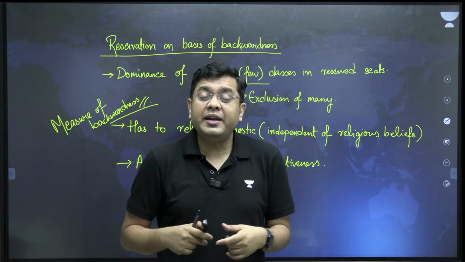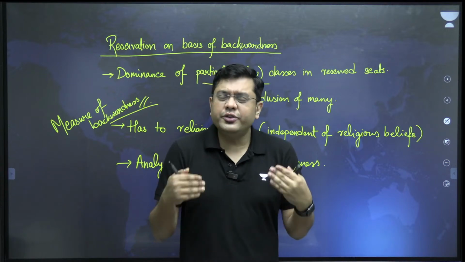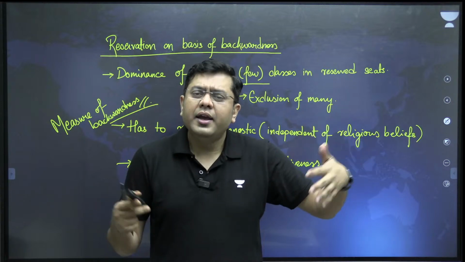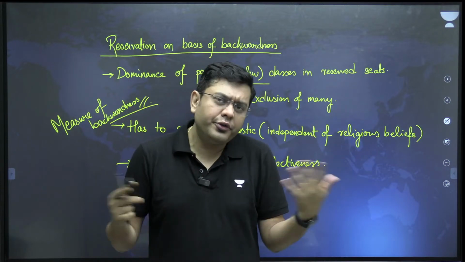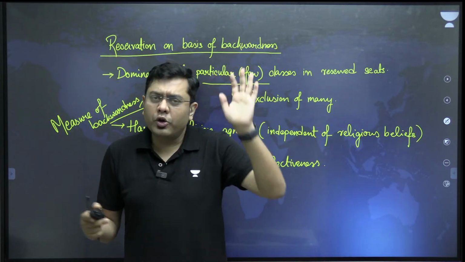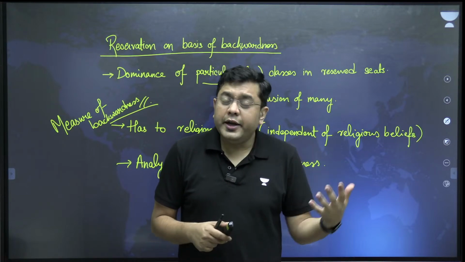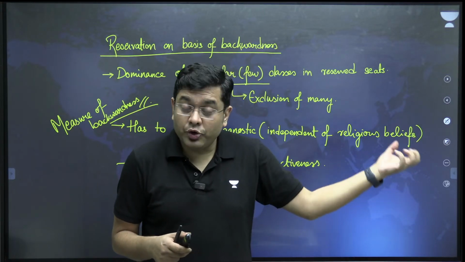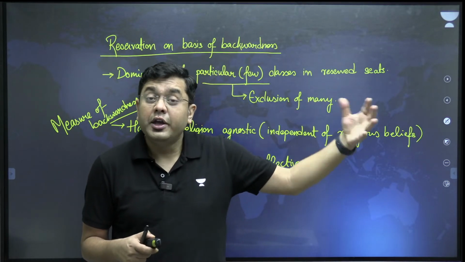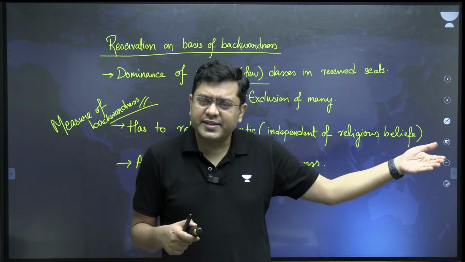For example, in the UK, companies are encouraged that, look, if you want to promote racial diversity and gender diversity within your workforce, you can take affirmative action. You can provide a preference to a particular race, a particular gender. In the US also, earlier it used to be the case that there had to be increased racial diversity represented in the universities. So the colleges would allow admission based upon racial diversity.